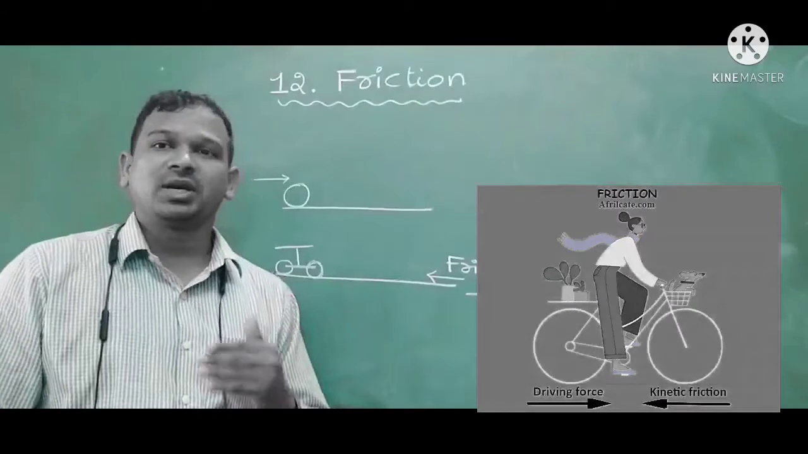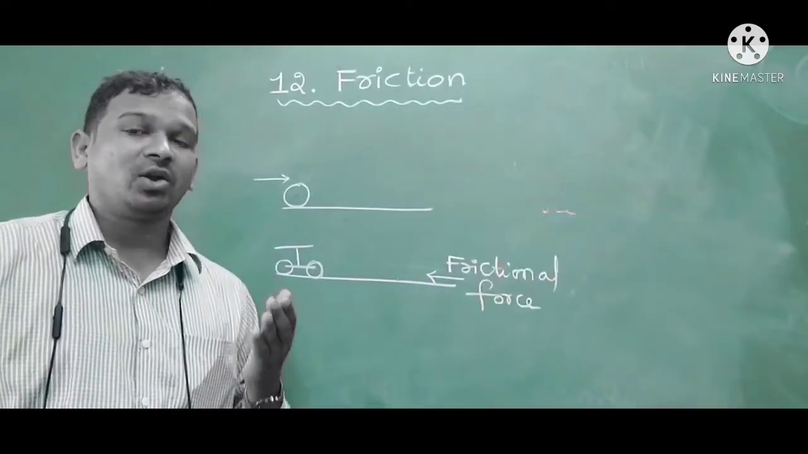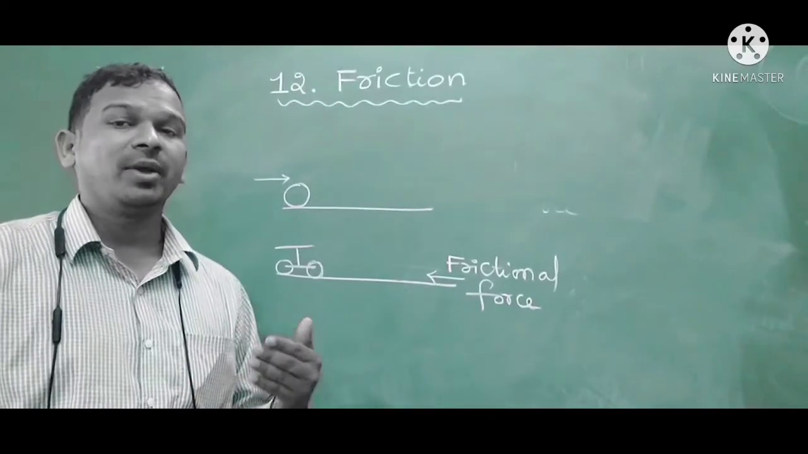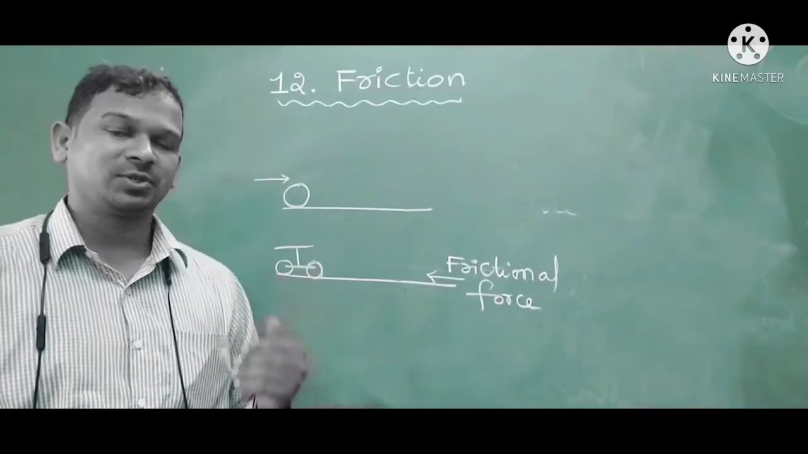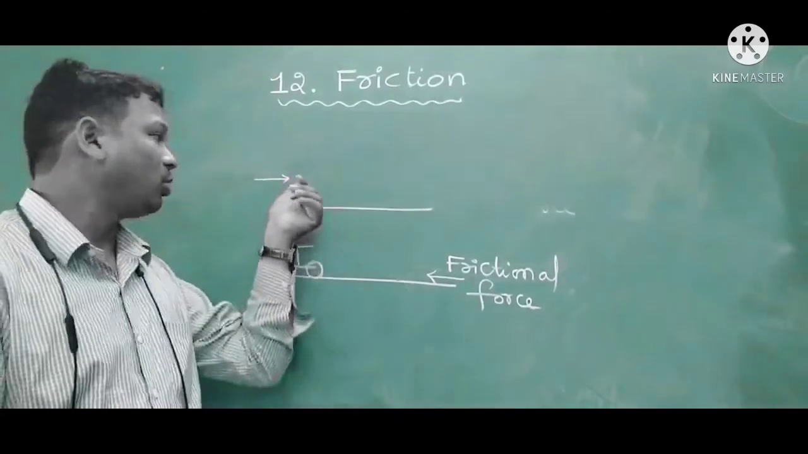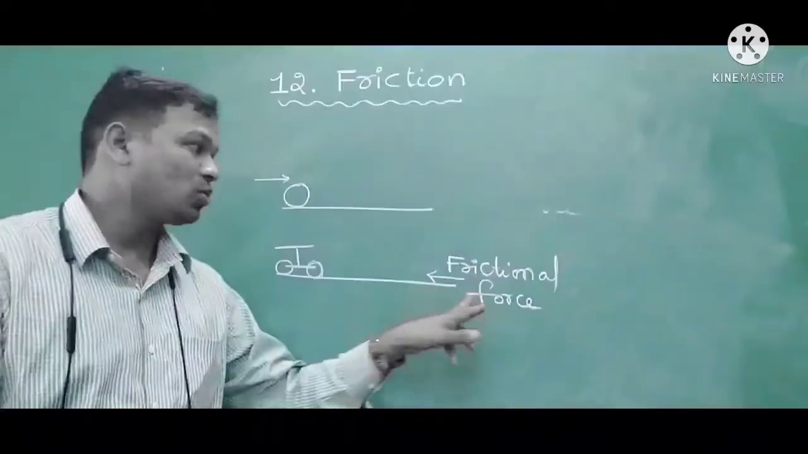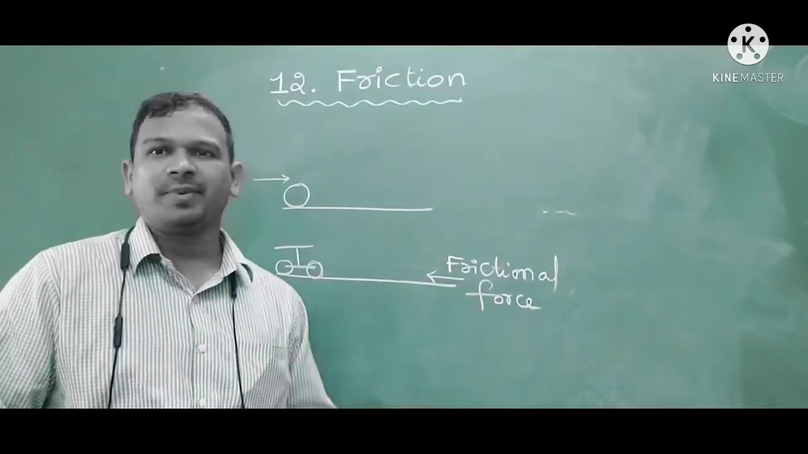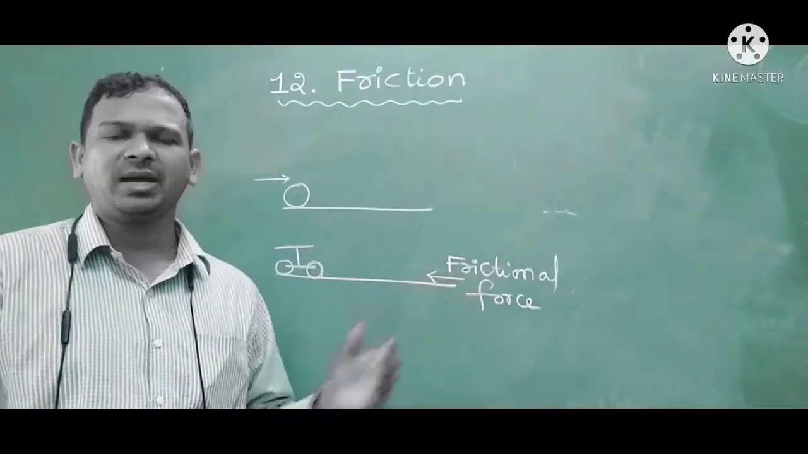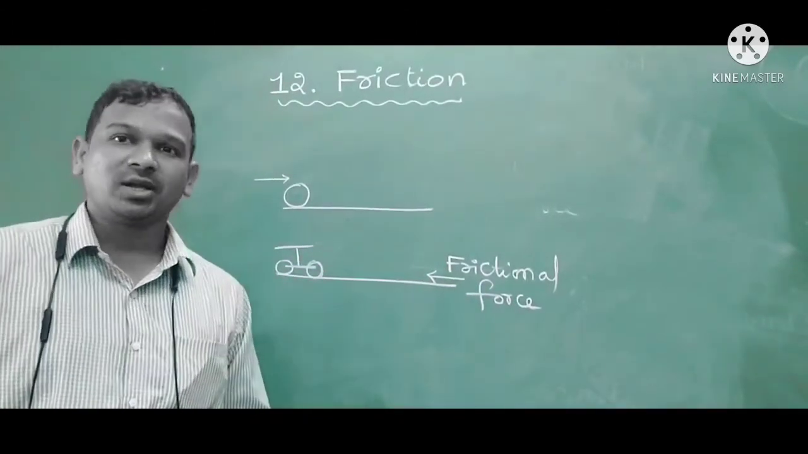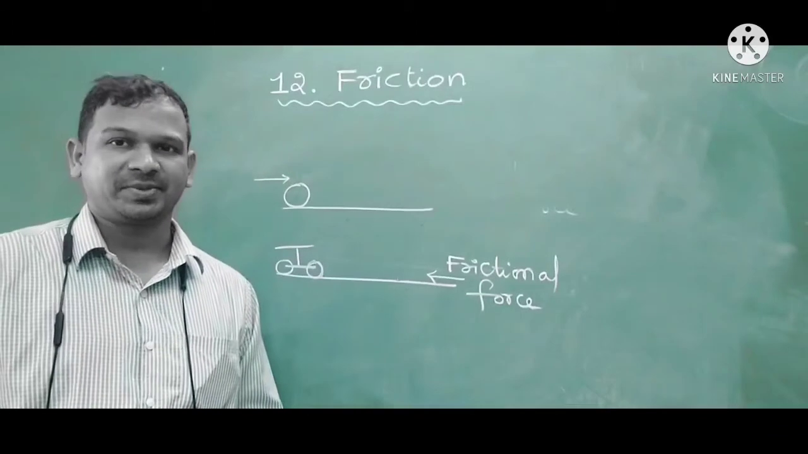When two bodies are in contact and one body is moving over another body, an opposing force will be developed. That opposing force, which opposes the motion of the body over another body, is called frictional force. Why is this developing? What is the reason behind this frictional force? Let's study with the help of the cause of friction.